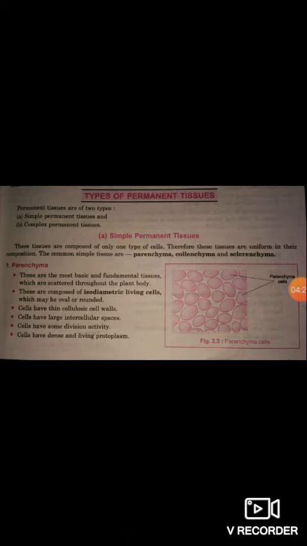You can see in this diagram parenchyma cells. Parenchyma cells have the most basic and fundamental functions, and are scattered throughout the plant body, as you saw in this diagram. These are composed of isodiametric living cells, which may be oval or rounded.